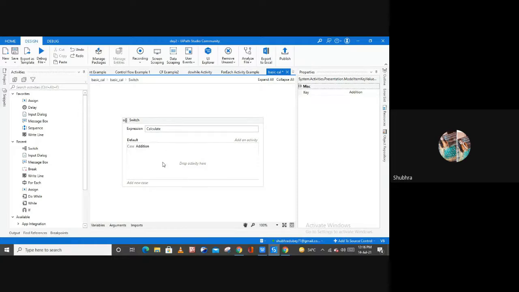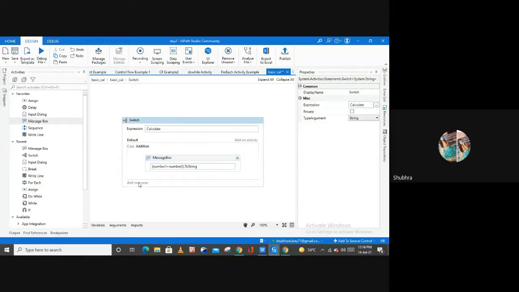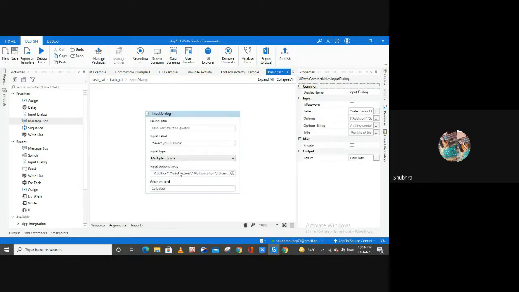In the addition case I'm going to use a message box activity, and simply write your formula, which is number1 plus number2, and we have to convert this into a string with ToString, because the type of our switch activity is also a string. And then add a new case. This time I want to create a case for if my user selects the second choice, which is subtraction.